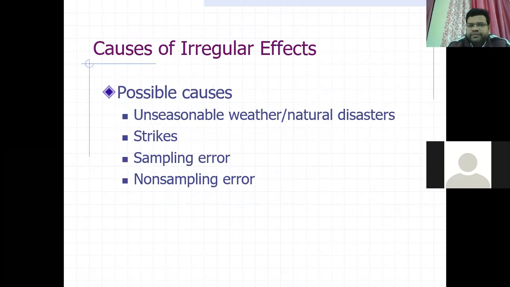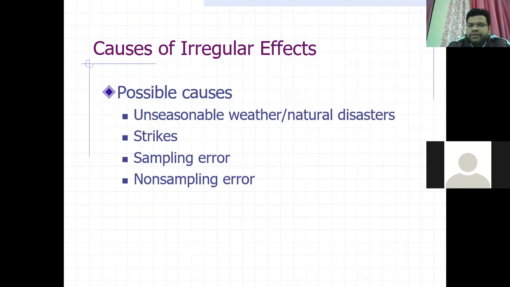Strikes. Suppose there is a strike of different sections of the society, and it will happen all of a sudden. And it will change normal life, normal demand and supply of commodities. Sampling error, non-sampling errors.